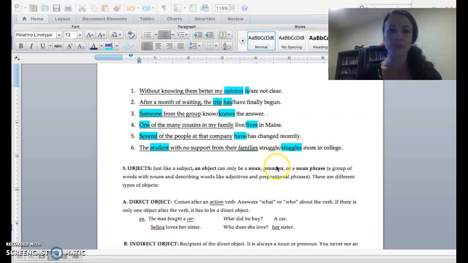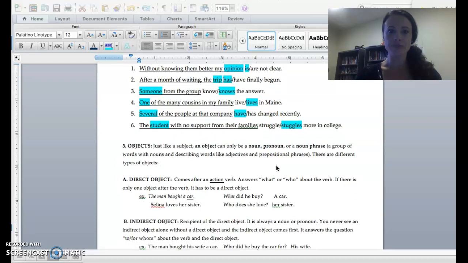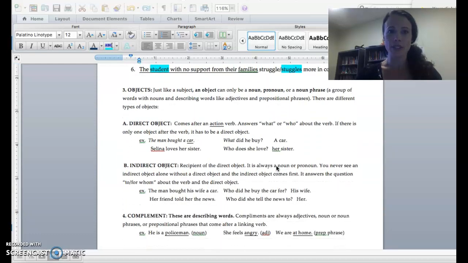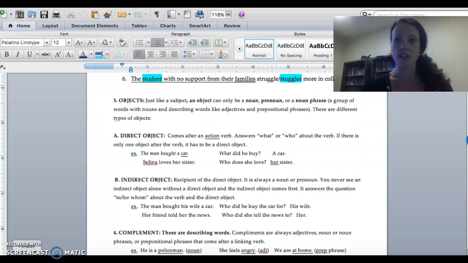Okay, now we are going to start to look at some other parts of the sentence. We've just been focusing on subjects and verbs. Now we're going to look at objects and complements. So what is an object? Just like a subject, an object can only be a noun, pronoun, or a noun phrase.